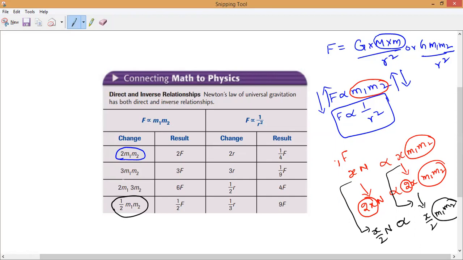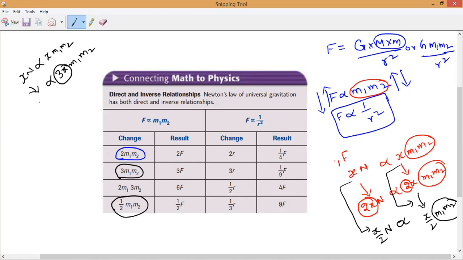No doubt, sir. All the masses become how much? All the masses become 3 times. So X newtons is directly proportional to X, M1 into M2. Do you understand, Jayavarshini? Now mass becomes 3 times, mass becomes 3X. Then what will become, guys?